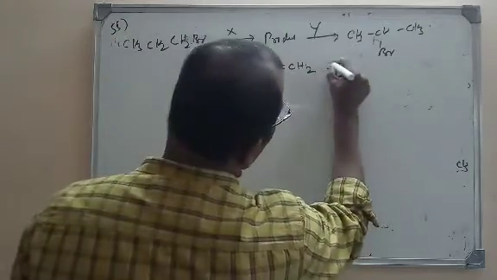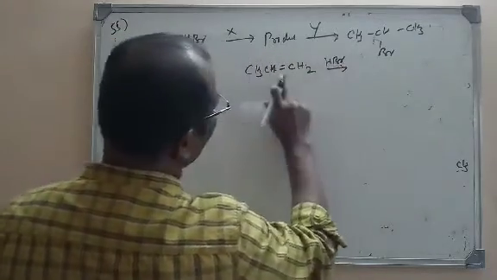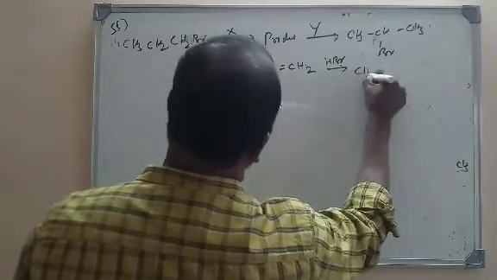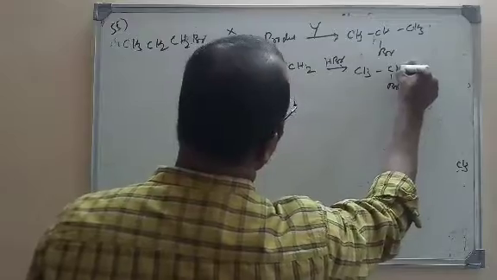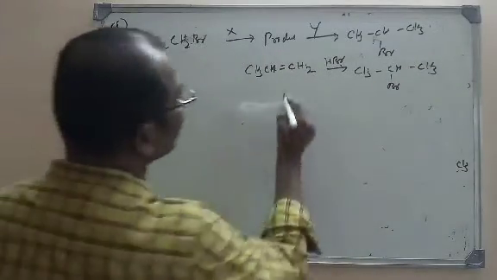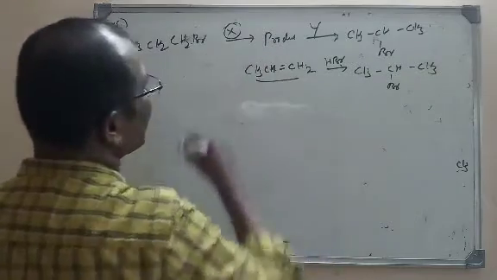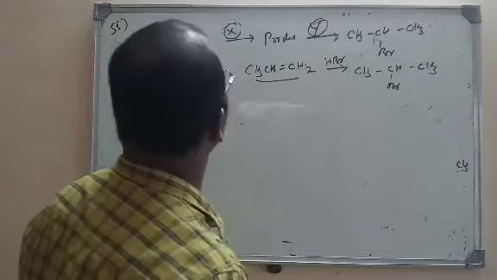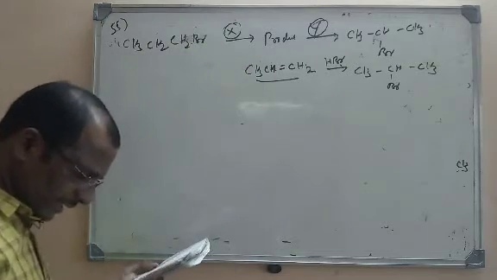Again if we add HBr here, according to Markovnikov rule, hydrogen will be added here and halogen will be added to the other carbon, so we get CH3CHBrCH3. So definitely here X is a dehydrohalogenation agent and Y is hydrogen halide. Let us see which option is correct here.